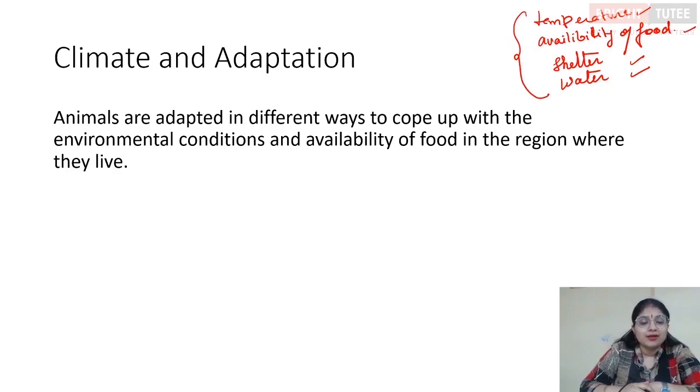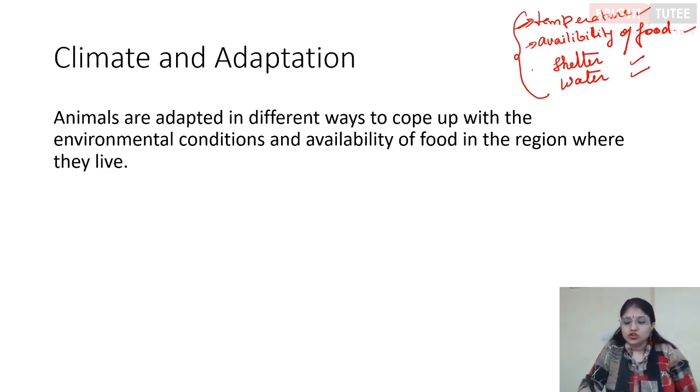Suppose we talk about a desert environment, we see that the temperature is really high. The food availability becomes scarce because the plants are less. Shelter is something animals find in different ways, and water is scarce. So we see the adaptations in the animals are to cope with such environments.